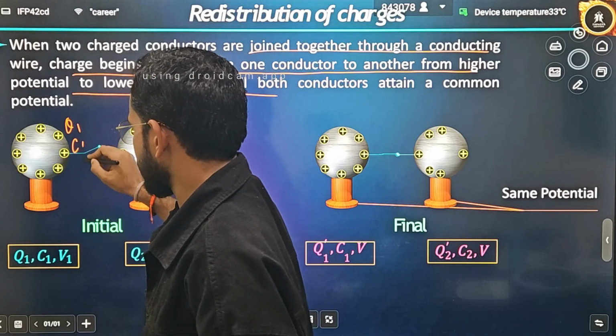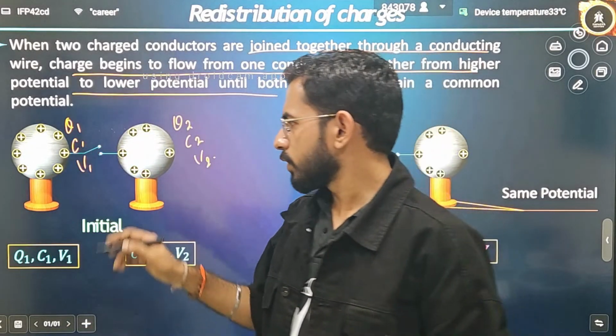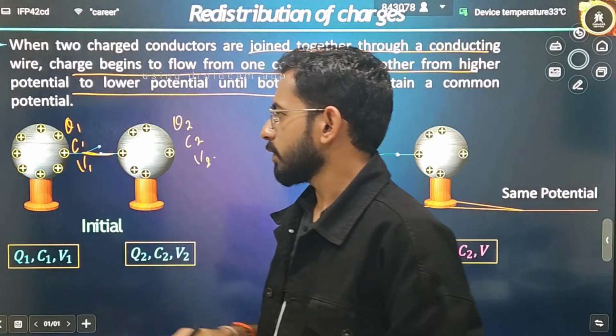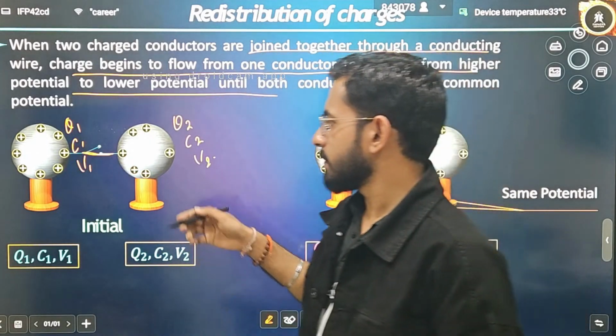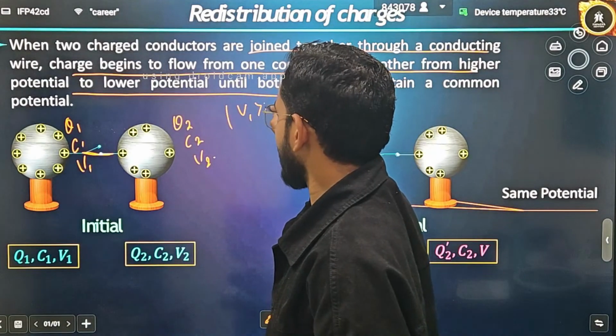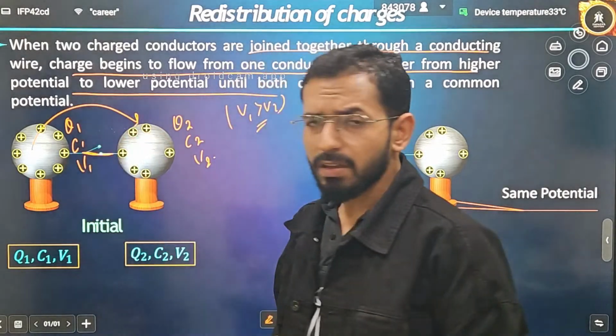Here the capacitance is C1 and the potential is V1. Now let's suppose I have connected both of these bodies. So now what will happen? Charge will start traveling from higher potential to lower potential. If V1 is at higher potential, charges will be transferring from V1 to V2.